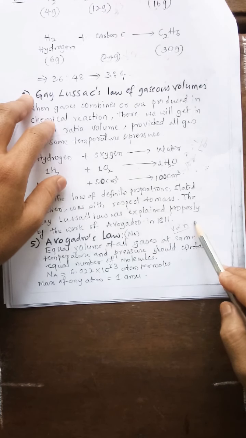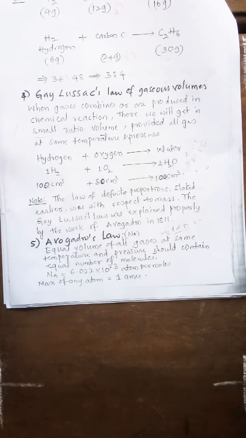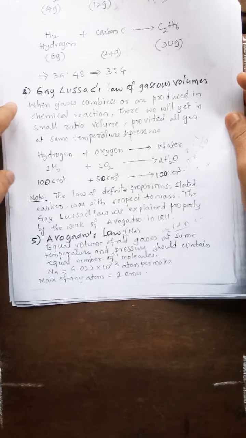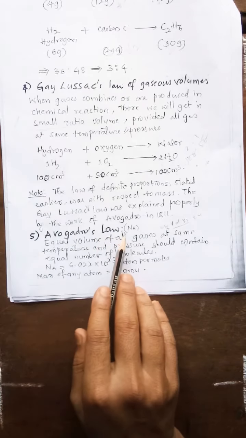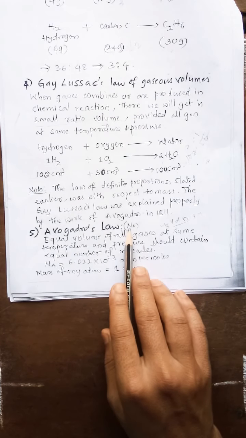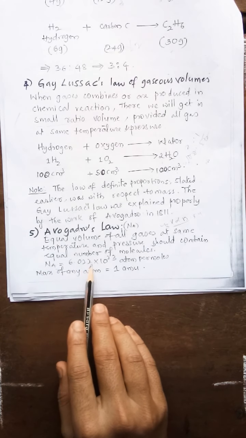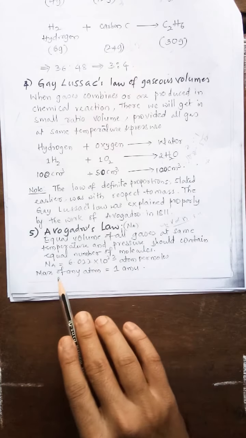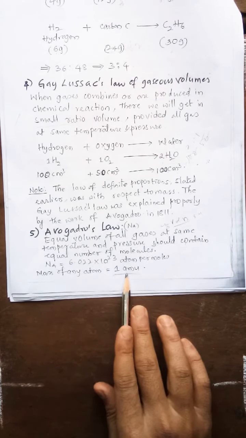If n is 3, then volume is also 3. If n is 4, volume is also 4. Avogadro has given a number, which we denote by Na. Na is equal to 6.022 × 10^23 atoms per mole. The mass of any atom is measured in AMU. What is AMU? Atomic mass unit.